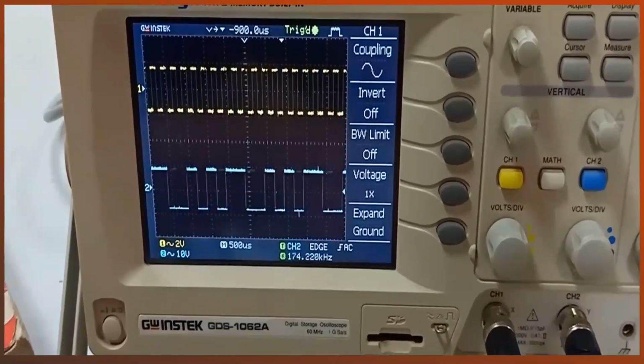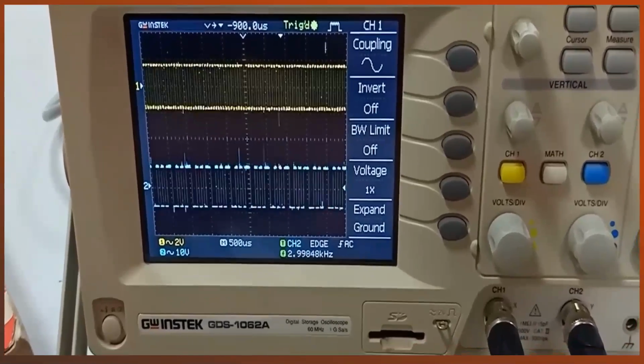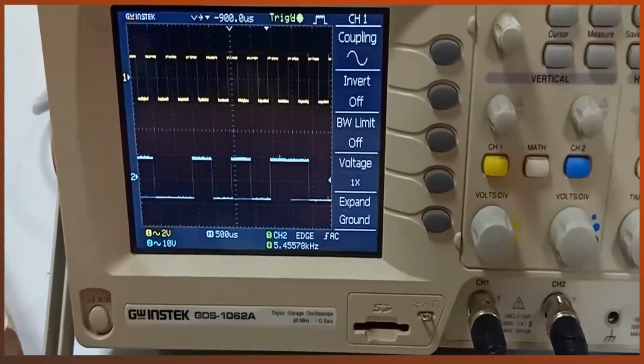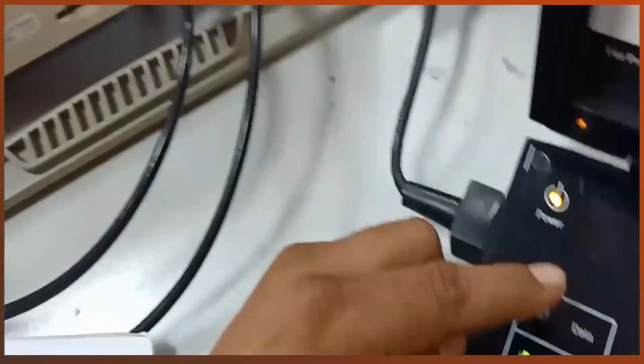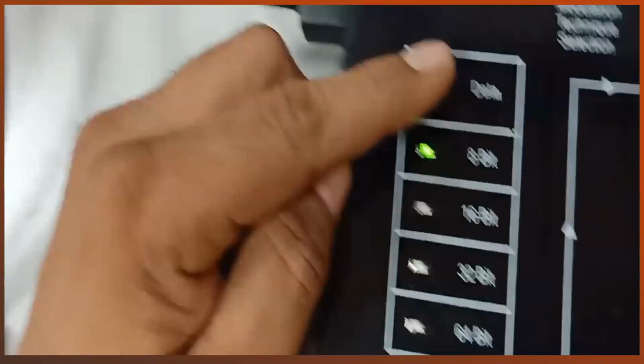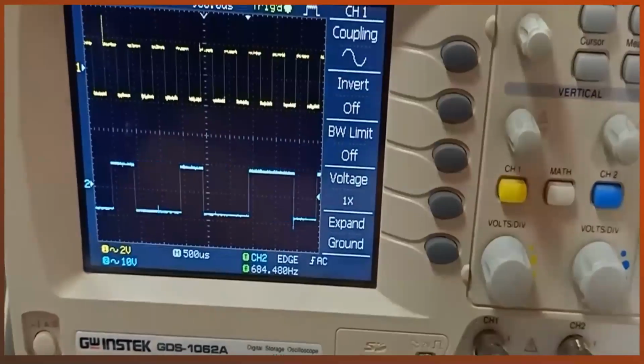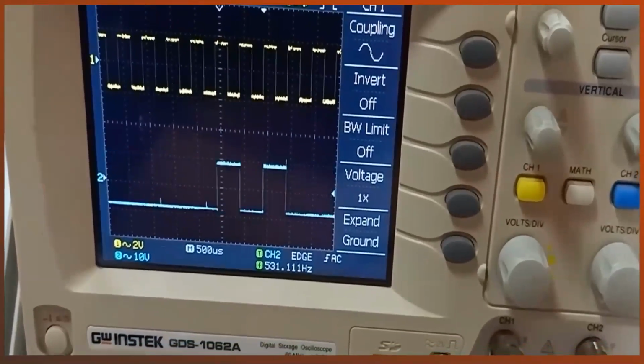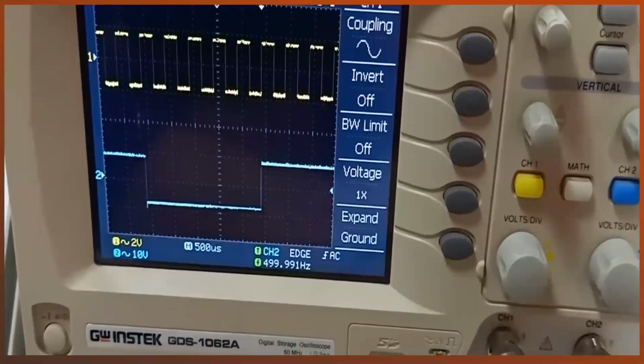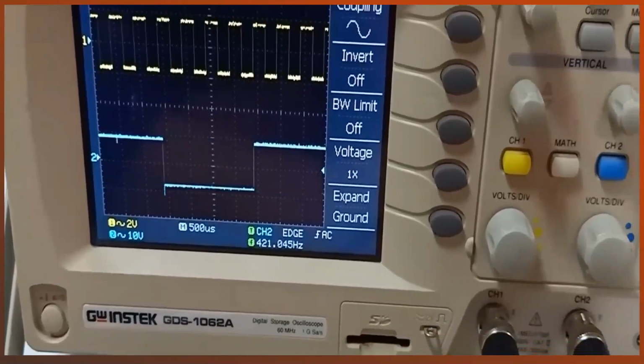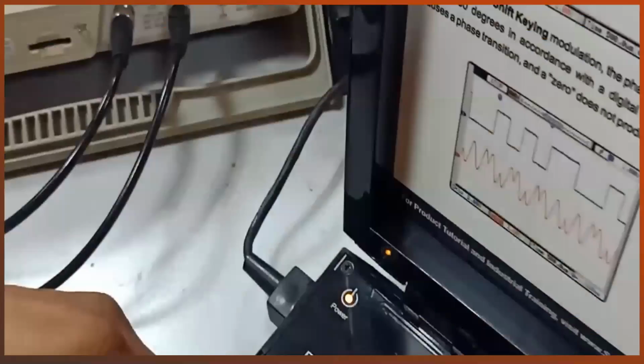For 2 kilohertz, 4 kilohertz, 8 kilohertz and 16 kilohertz. And for 2 kilohertz we can also change the data to 8 bit, 16 bit, 32 bit and 64 bit. Now we have the information after 1 bit coding.